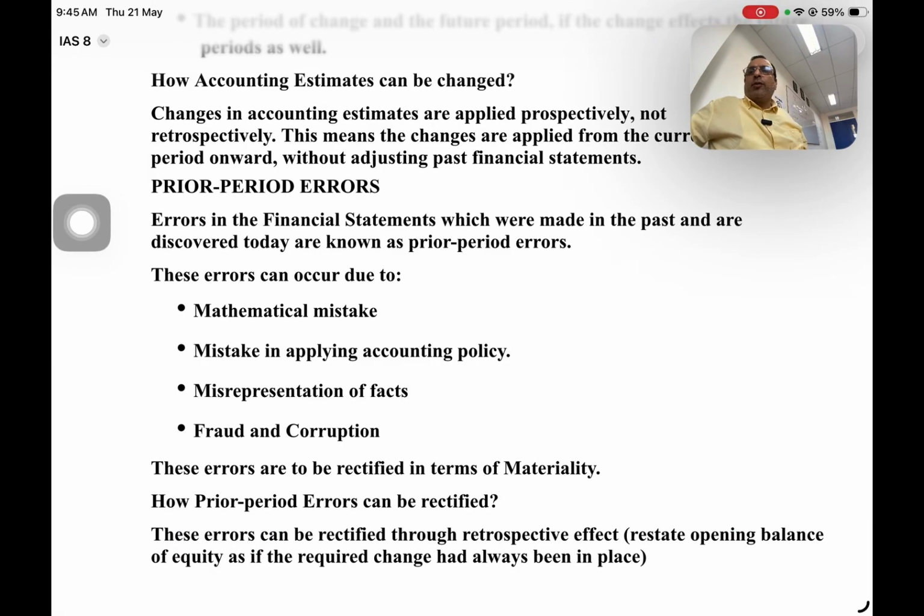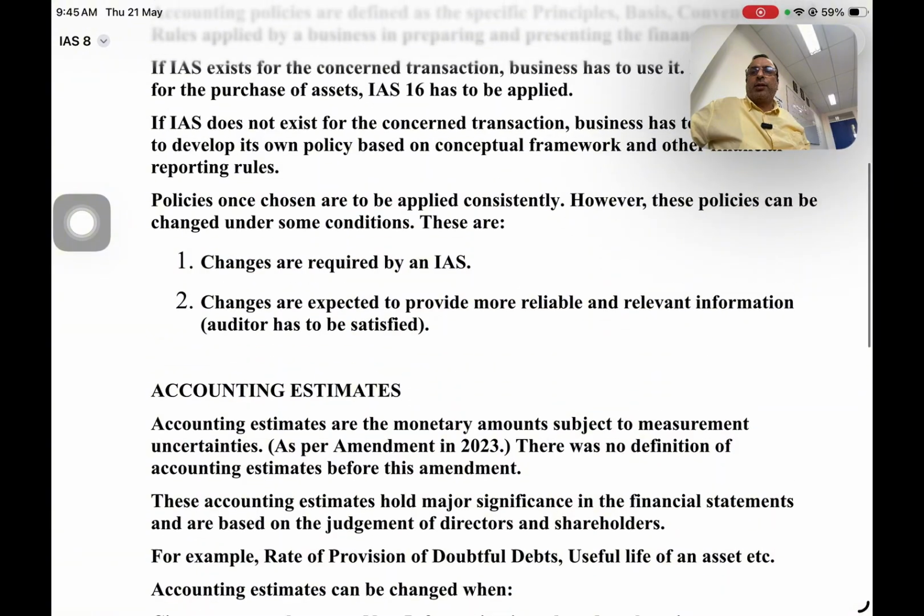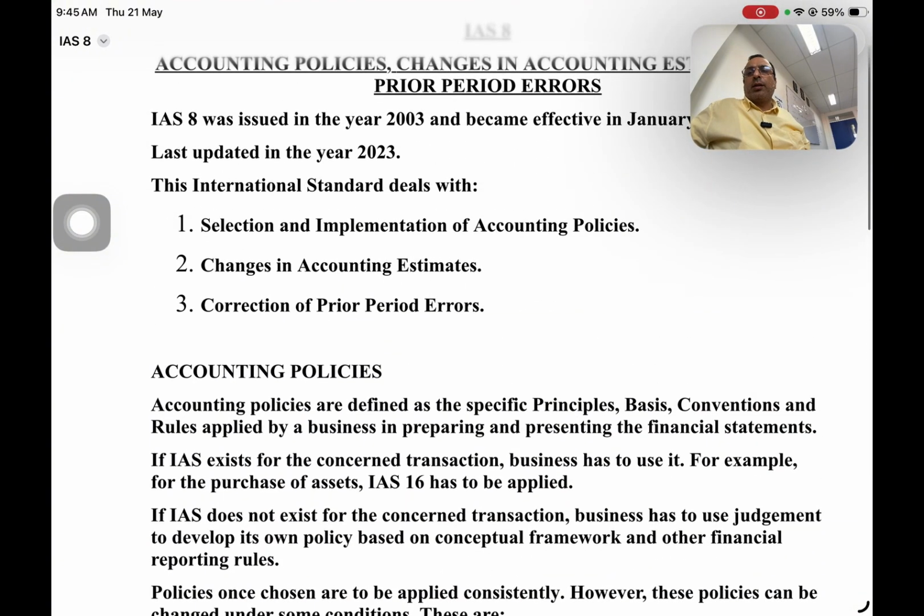So, guys, I hope you have understood the concept of accounting policies, accounting estimates, and prior period errors, right?